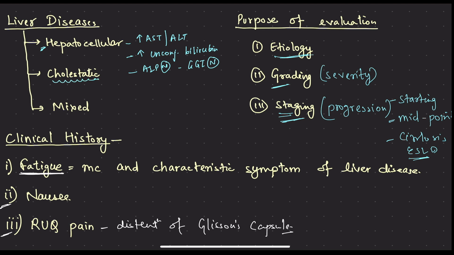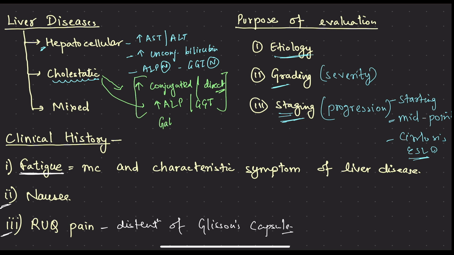The second pattern is the cholestatic pattern. In cholestatic pattern, there will be elevation of conjugated or direct bilirubin. Right. There will be elevation of alkaline phosphatase and GGT. So there is basically obstruction. The most common cause is gallstones or bile duct stones. There can be a mixed pattern in which there will be features of both hepatocellular pattern as well as cholestatic pattern.